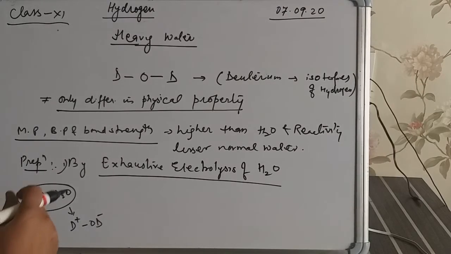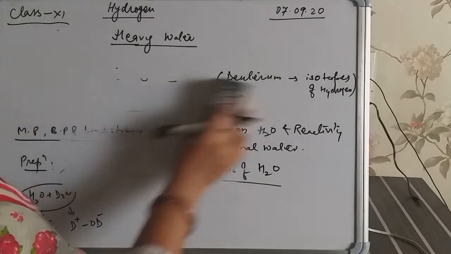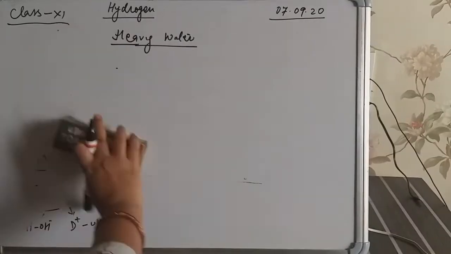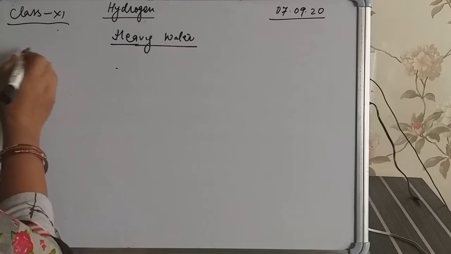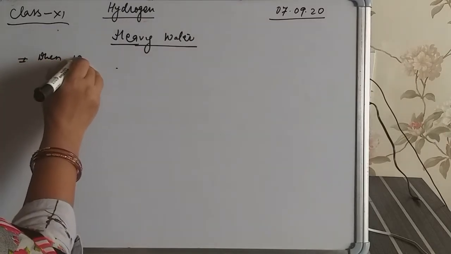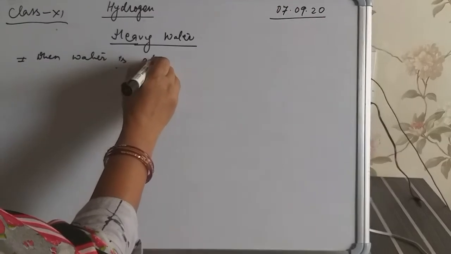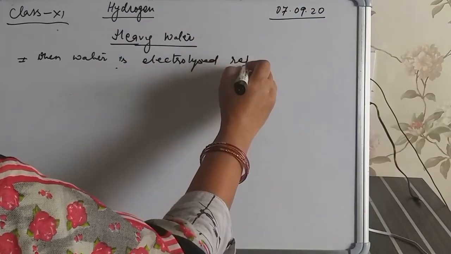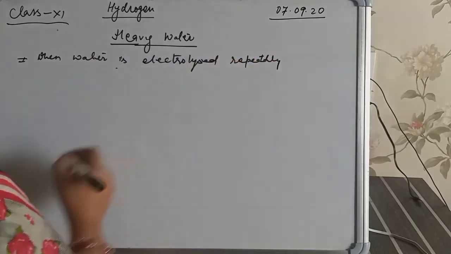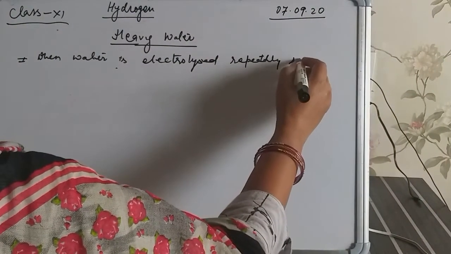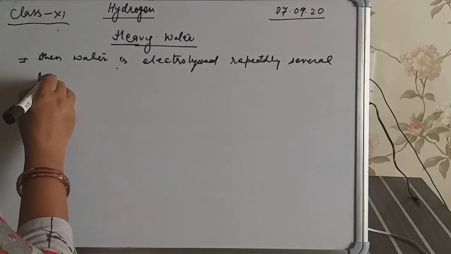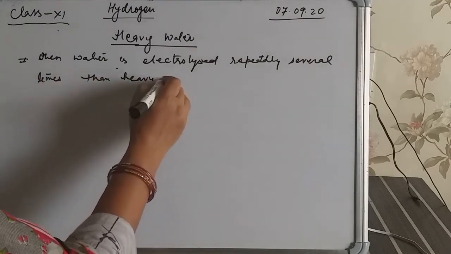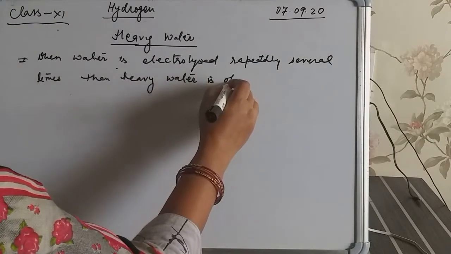So students, when water is electrolyzed repeatedly, several times, then heavy water is obtained.